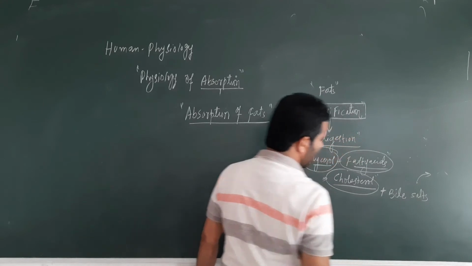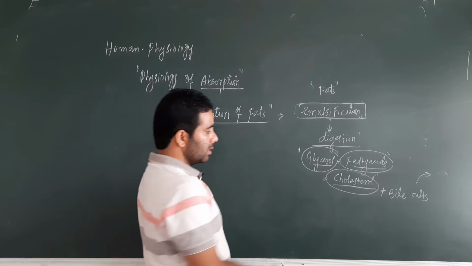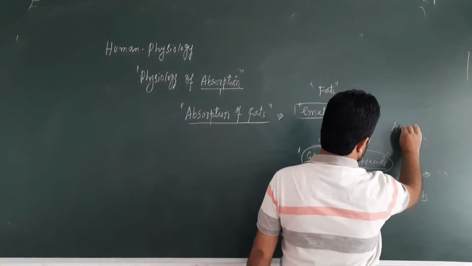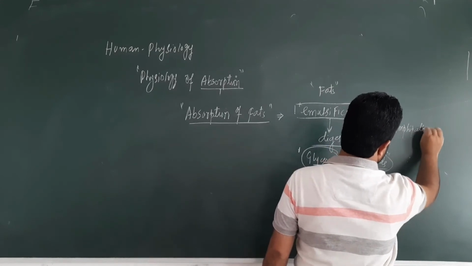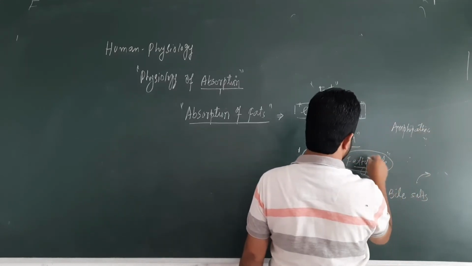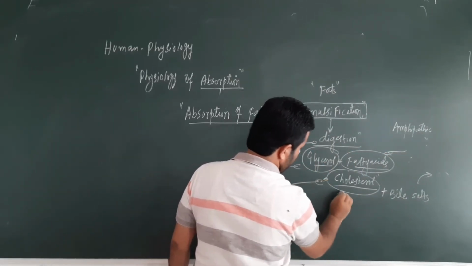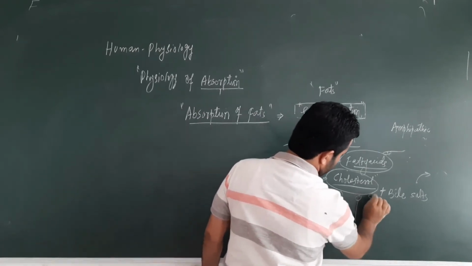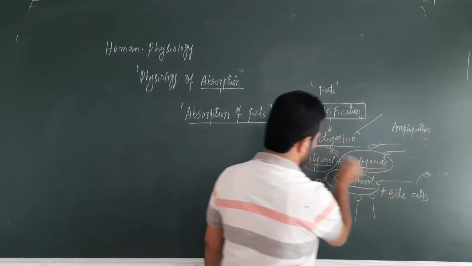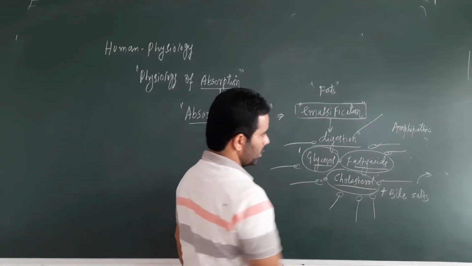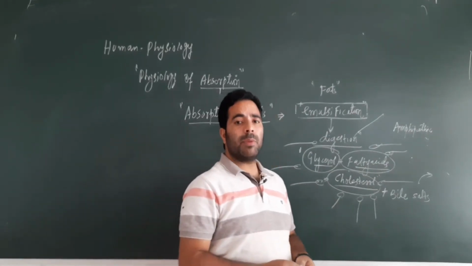Why? Because these bile salts help in their absorption. How? Because bile salts are amphipathic in nature. That means, if for example these are the bile salts around these fat molecules, around the end products of fat digestion, these structures you can see on the board. So this is a bile salt, and this bile salt is amphipathic in nature.